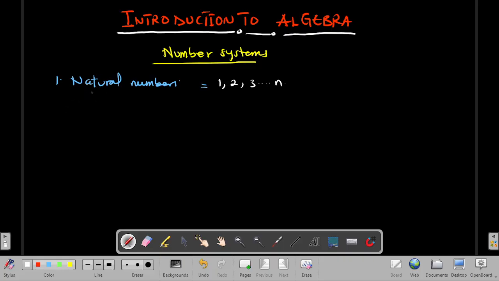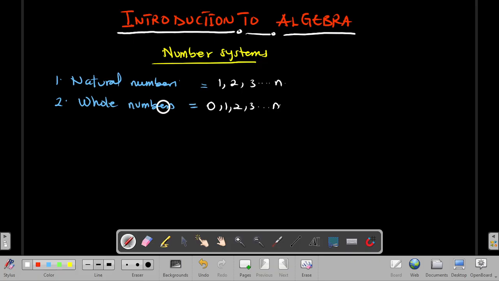From natural numbers, scientists realized there was importance of the number 0. So the inclusion of the number 0 gave birth to the second classification of numbers called the whole numbers. So whole numbers simply added 0 to the set of natural numbers. So I have 0, 1, 2, 3 to infinity or to the nth term.